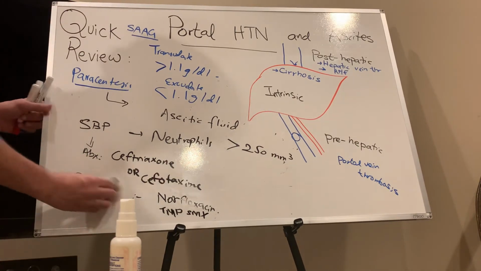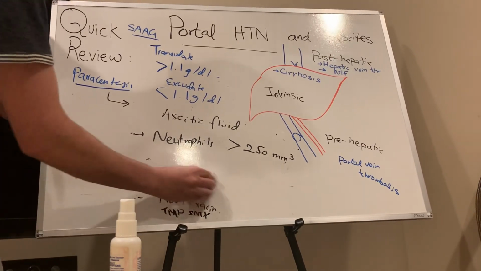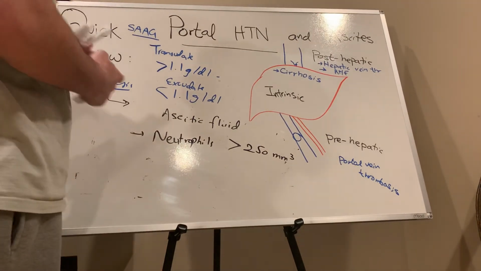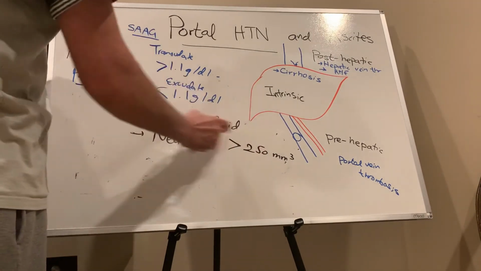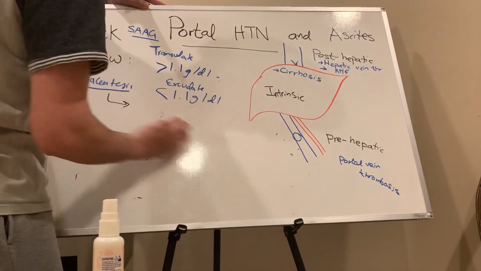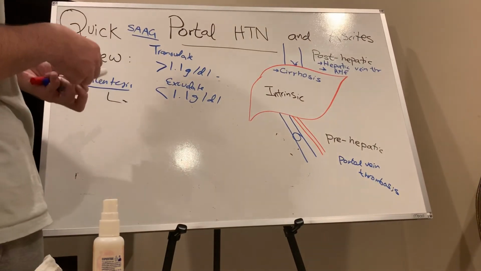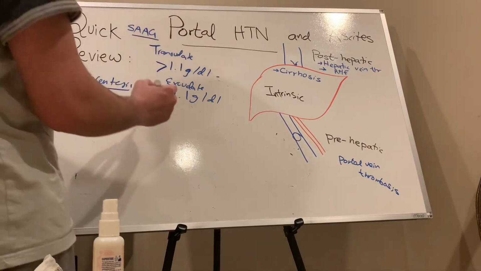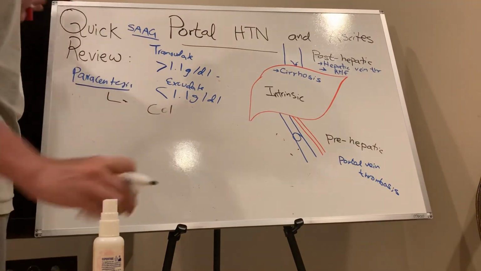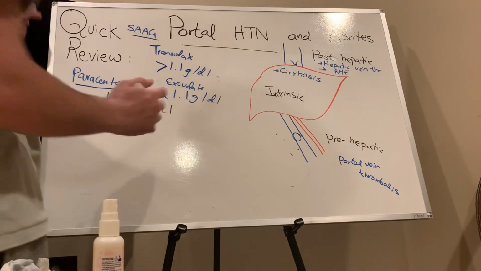Okay, now the last thing is that we need to know the color of ascitic fluid. If the color is bloody, what could be the causes?